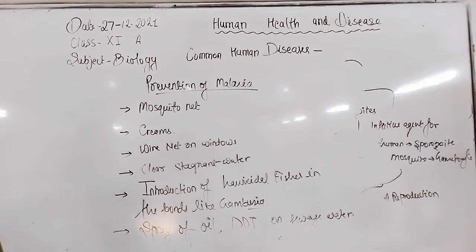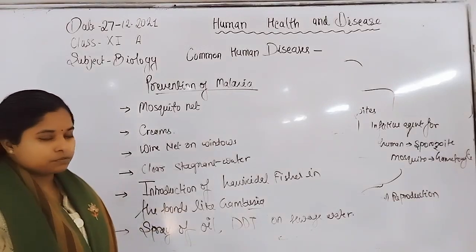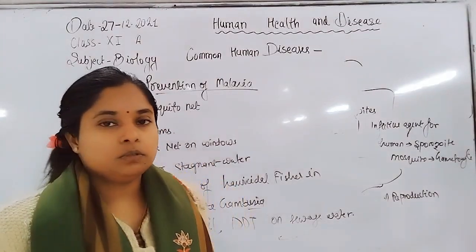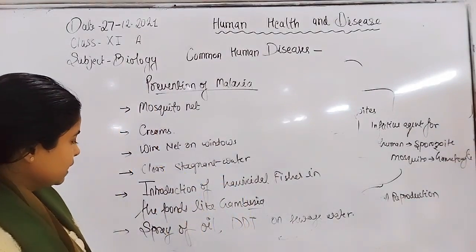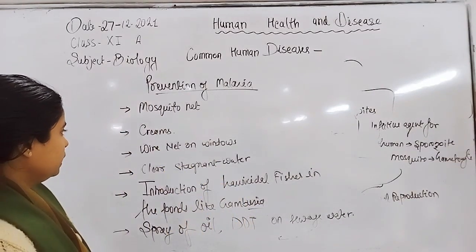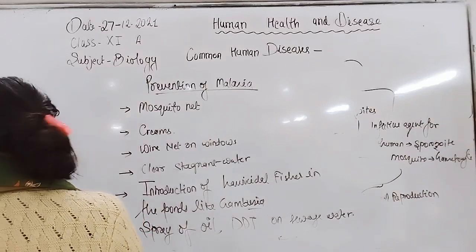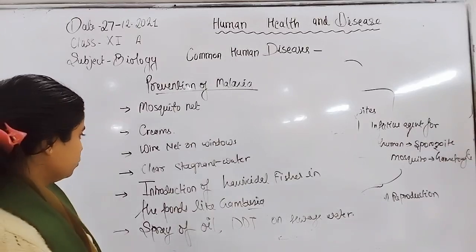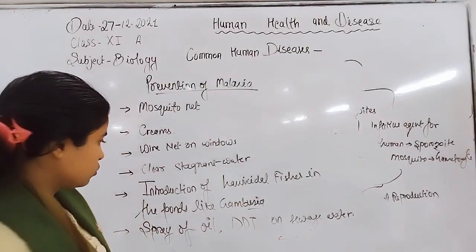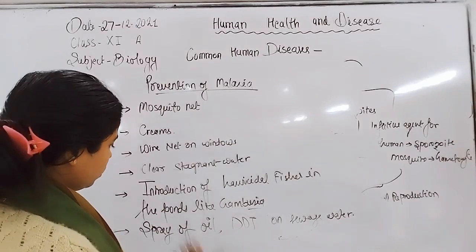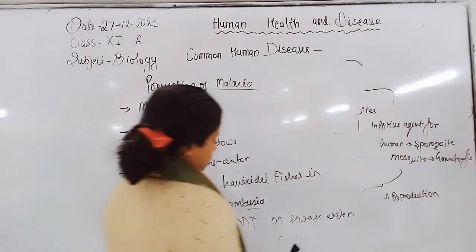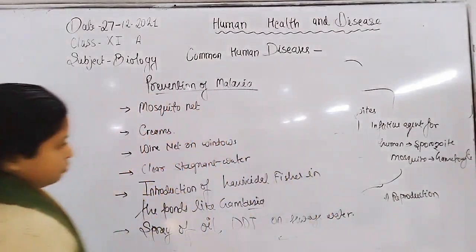So these are the methods of how to prevent malaria. If we reduce the vector, we can also reduce the possibility of transfer of the parasite. So these are some important methods of prevention. We can also apply some of them, actually we are applying in daily life, like mosquito net, cream, wire net on windows, or clearing stagnant water. Introduction of Gambusia, spray of oil, and also DDT on sewage water. So we can also apply this.